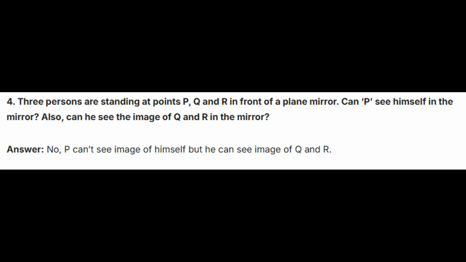Fourth, three persons are standing at points P, Q, R in front of a plane mirror. Can P see himself in the mirror? Also, can he see the image of Q and R in the mirror? Answer: no, P can't see the image of himself, but he can see the image of Q and R.